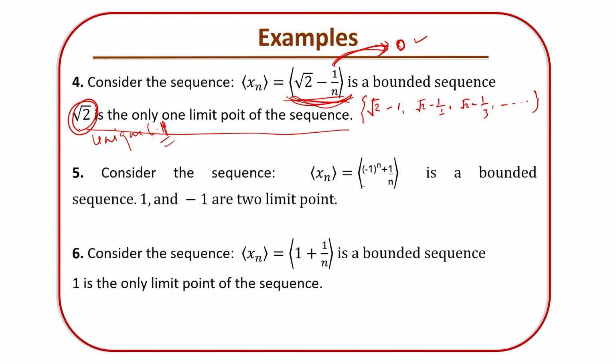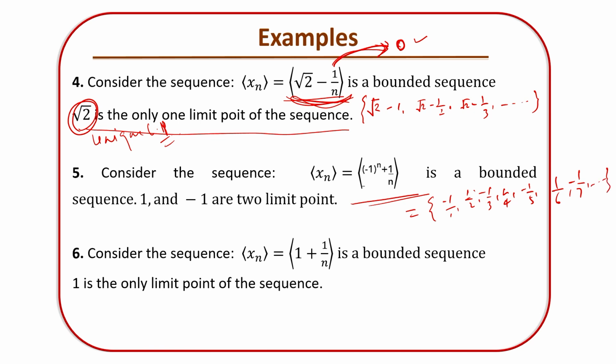Consider the sequence xn = (-1)^n / n. It is a bounded sequence, and where does it bound? Let's do some calculations. Firstly, the terms are -1/1, 1/2, -1/3, 1/4, -1/5, 1/6, -1/7 and so on, right.